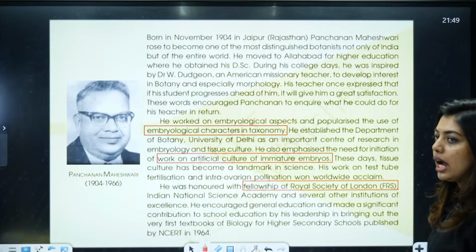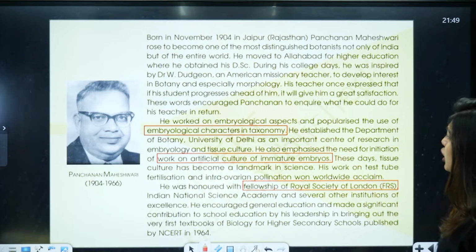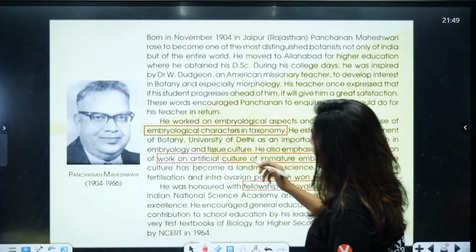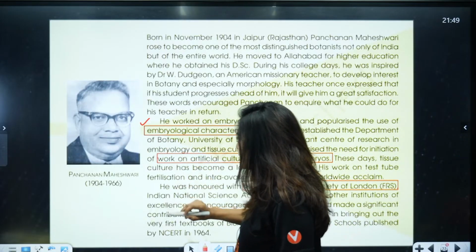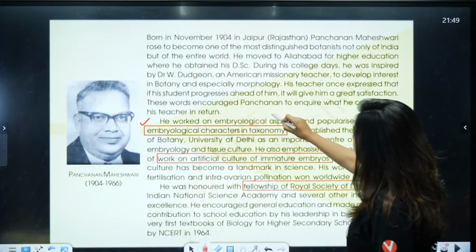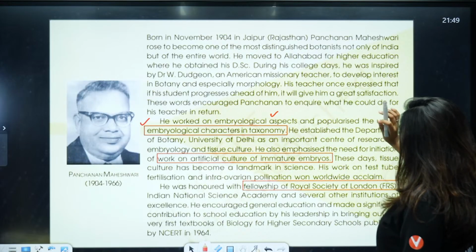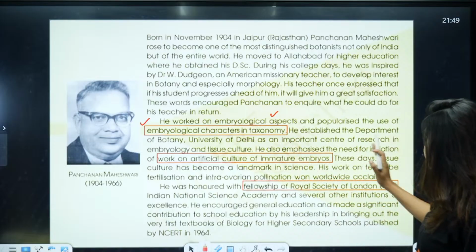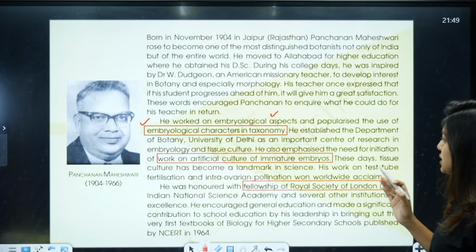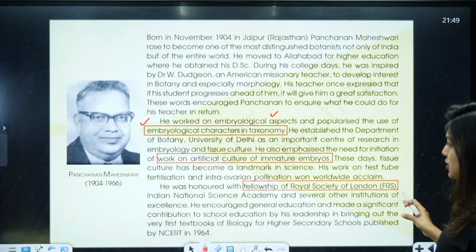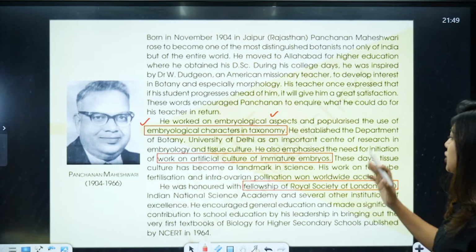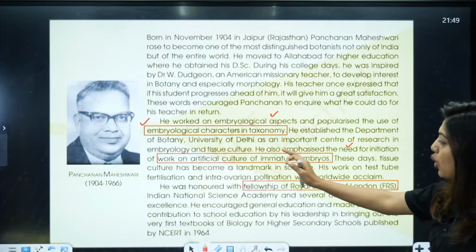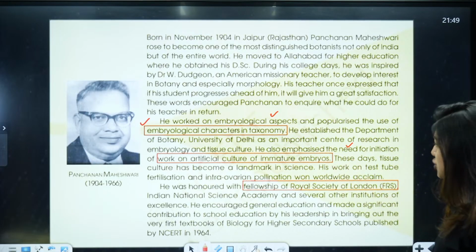Okay. Now, he worked on the embryological aspect and popularized the use of embryological characters in taxonomy. So, I have just underlined what was his work. What did he work on? Embryological aspect, and popularized the use of embryological characters in taxonomy. He established the Department of Botany, University of Delhi, as an important center for research on embryology and tissue culture. He also emphasized the need for initiation of work on artificial culture of immature embryos.